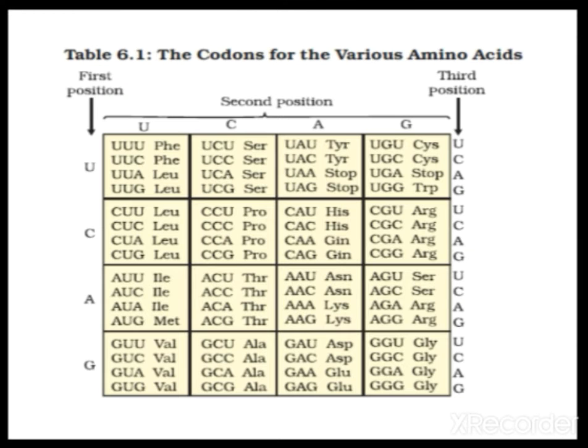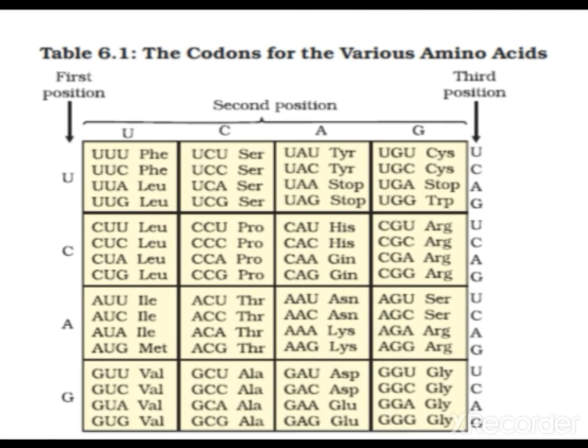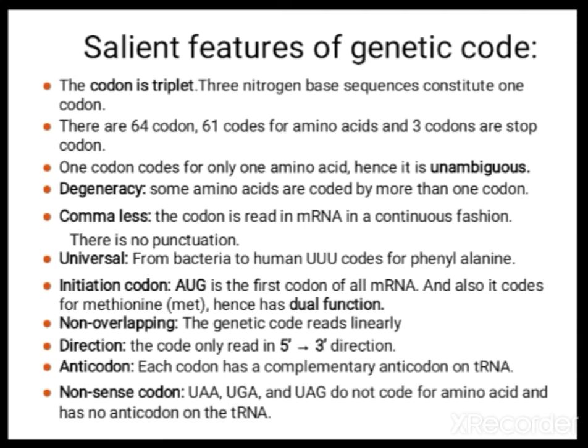So here you see children, phenylalanine: UUU codes phenylalanine, UUC also codes for phenylalanine. Like that, leucine is coded by 4 different codons. So when you observe, one codon codes for only one amino acid, but some amino acids are coded by more than one codon also. While writing codons, you have to write without any punctuation. For example, UUU, without any punctuation, the next code UAA. Like that continuously we can write.